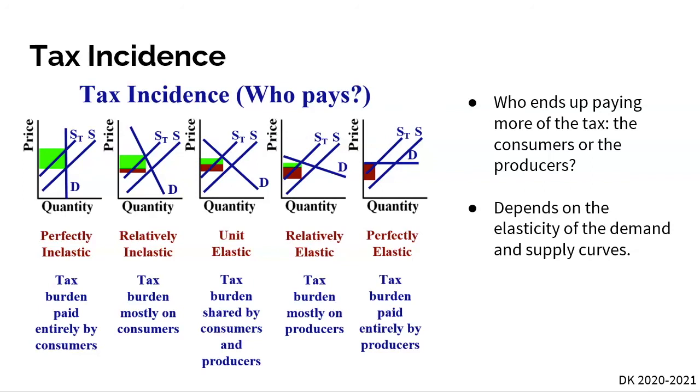And so the easy answer to this question is it depends. It solely depends on the elasticity of the demand and supply curves. On this chart on the left-hand side of the screen, it shows us the different elasticities of demand, and you can flip it and say the different elasticities of supply. If our demand curve is perfectly inelastic, then the consumers pay the entirety of the tax. If our demand curve is perfectly elastic, then producers pay the entirety of the tax.